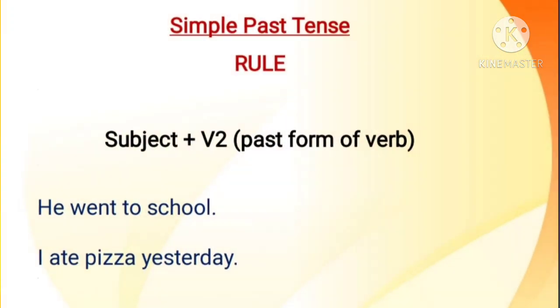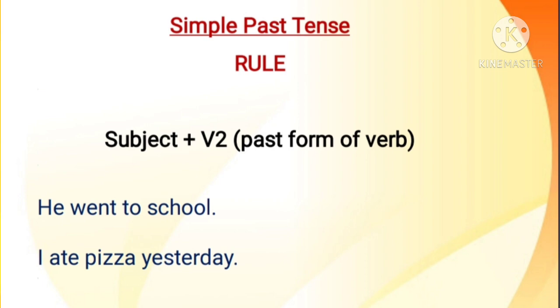Now let us study the rule to form a sentence in simple past tense. The rule is subject plus V2, that is past form of the verb, plus other words. Let us take the examples given there. He went to school. Here he is the subject. Went is the past form of the verb go. So the base form of the verb is go and the past form of that verb go is went. He went to school. To school, there are other words.